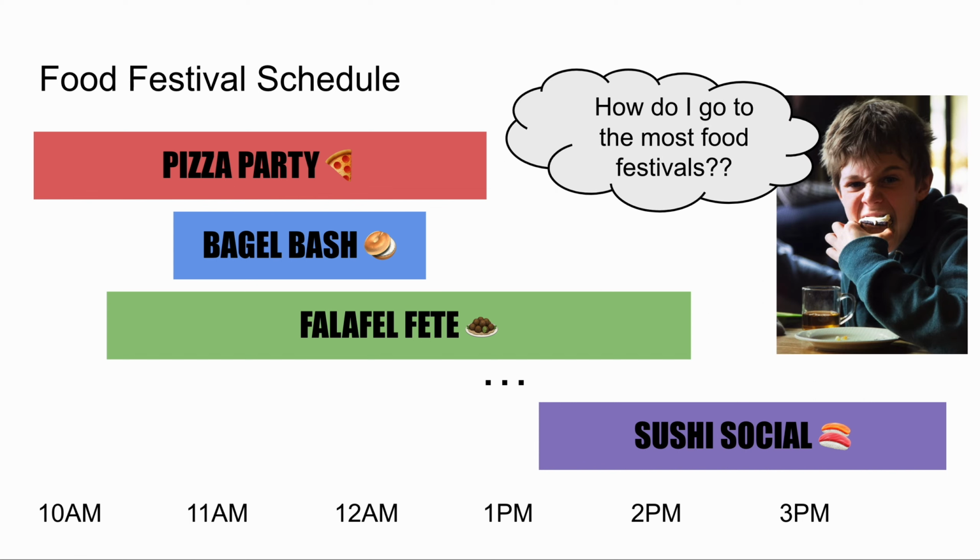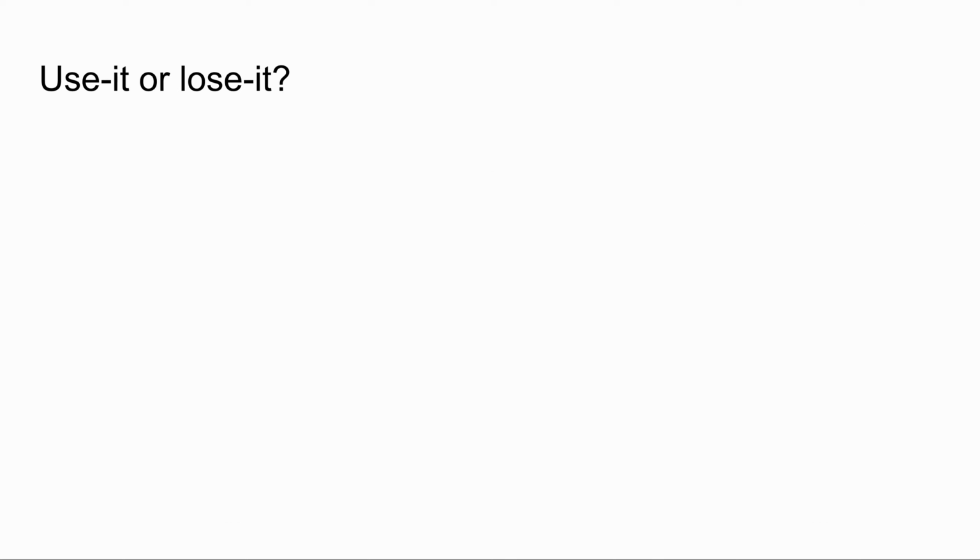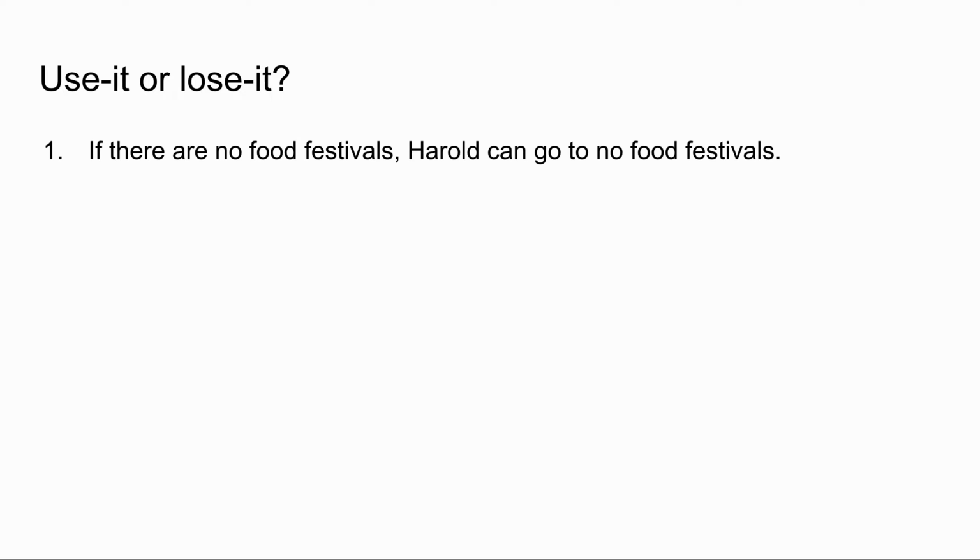So, Hungry Harold is looking at the schedule of food festivals and is thinking, gee, I'm really hungry. How do I go to the most food festivals? One way we can solve this is by using a use it or lose it recursive algorithm, which will look something like this. If there are no food festivals, Harold can go to no food festivals. This is our base case.